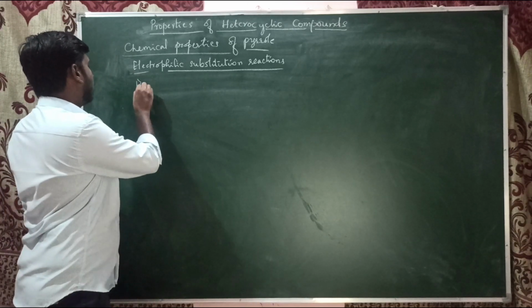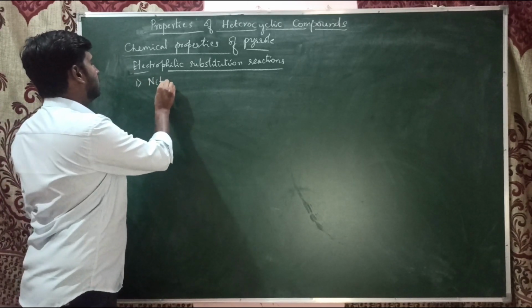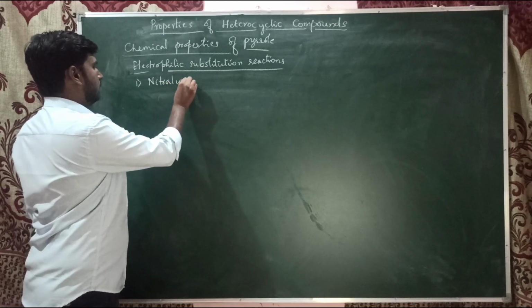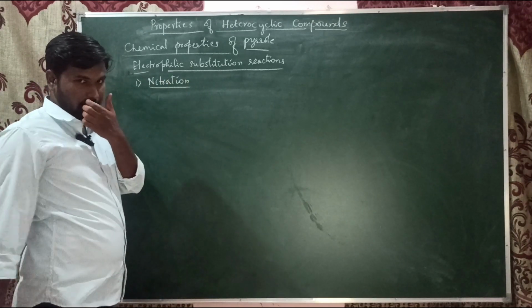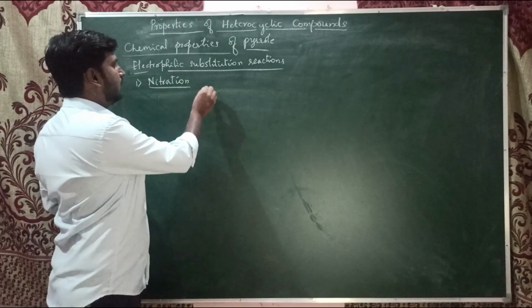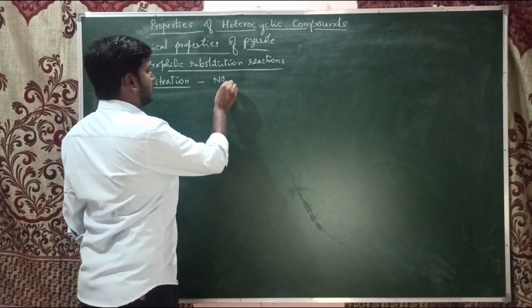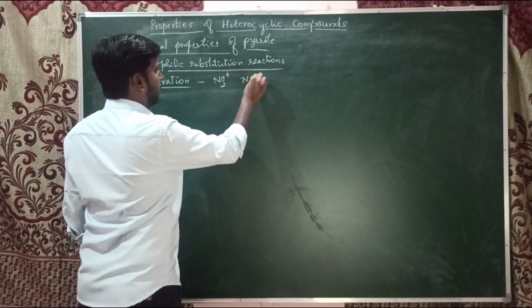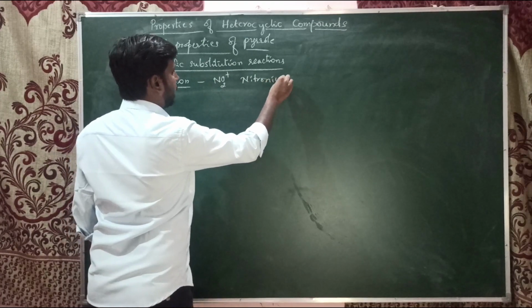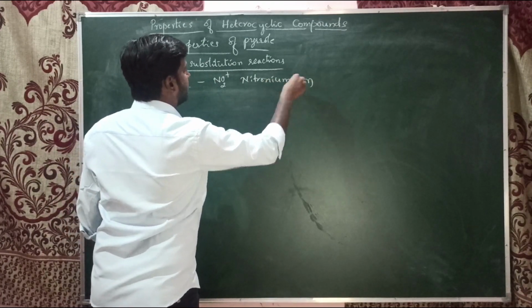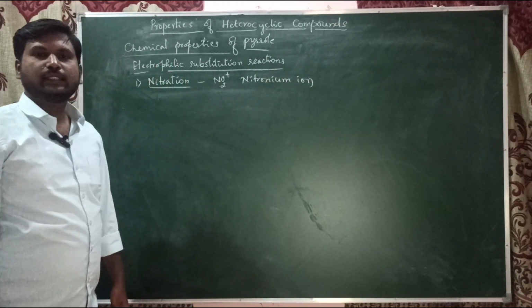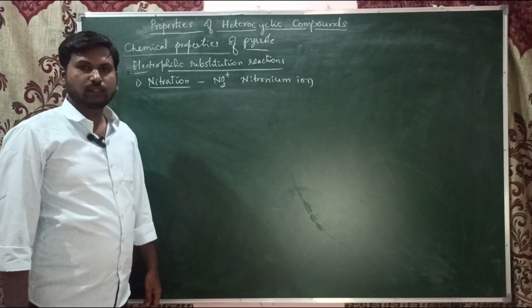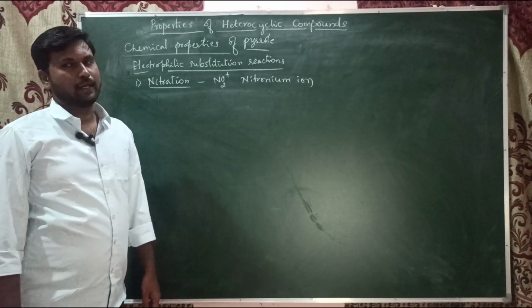So first, for example, we have nitration. Nitration means the electrophile here is NO2 plus, the nitronium ion. This nitronium ion will replace one of the hydrogens or protons in the pyrrole.